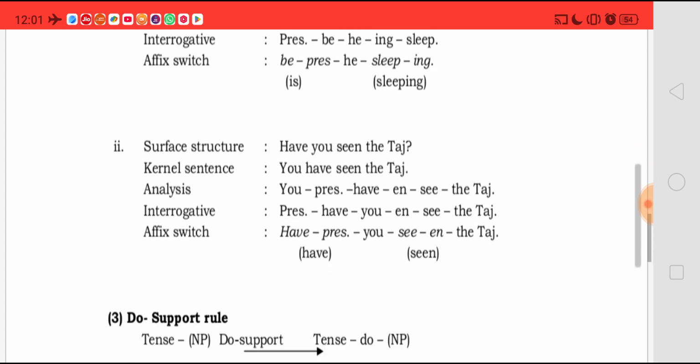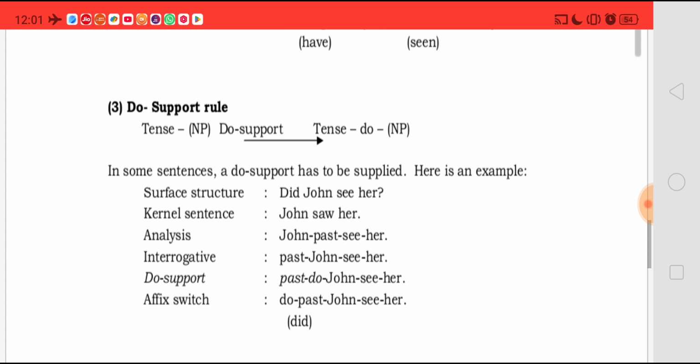Now, another sentence: the surface structure is "Have you seen the Taj?" The kernel sentence, which has the deep structure, is "You have seen the Taj." And you can also analyze a sentence and change it into interrogative, and also the affix can be switched. And the third is the do support rule, where we add do. Now, for this we have an example. The surface structure is "Did John see her?" The deep structure, that is the kernel sentence, is "John saw her."